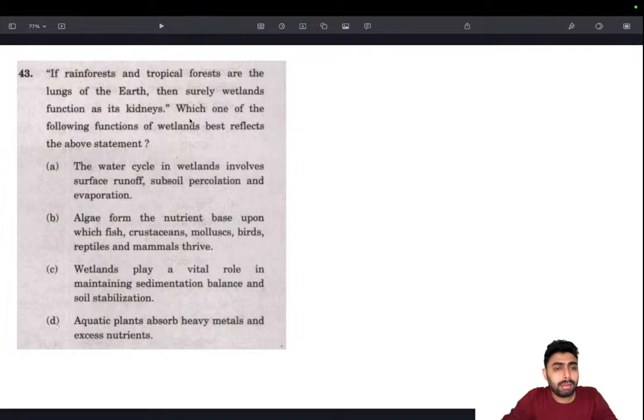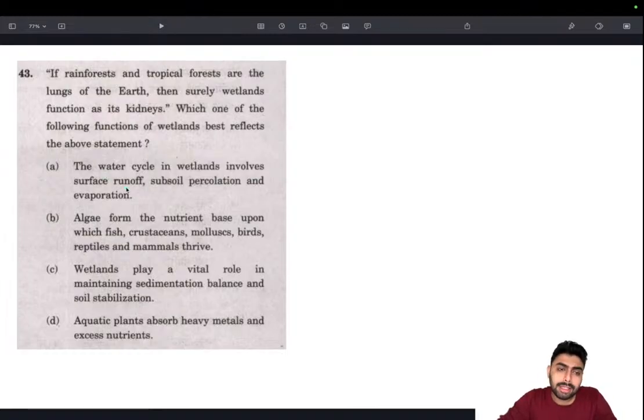They are saying that if that's the case, then wetlands are its kidneys. So which of the following serves the best role of a kidney in terms of wetlands? That's the only thing we need to know. We know what kidneys do. They filter the impurities, and they maintain the osmotic balance, pressure balance, things like that. First of all, they filter the impurities. Kidneys are basically filters. So that's the keyword we are looking for.